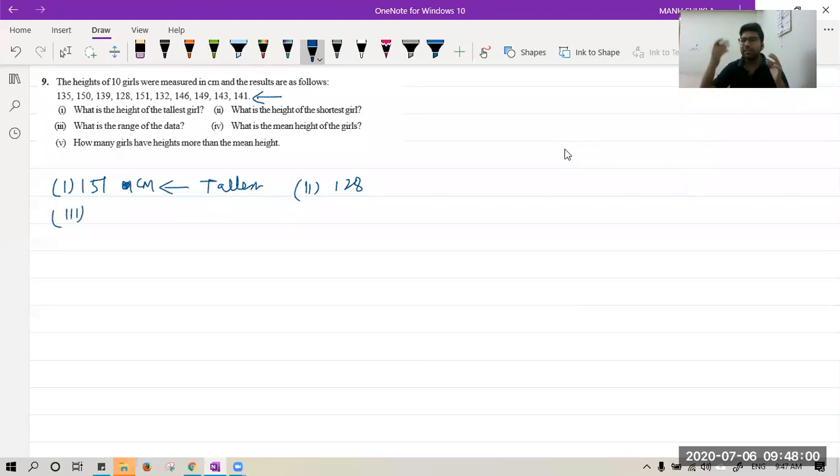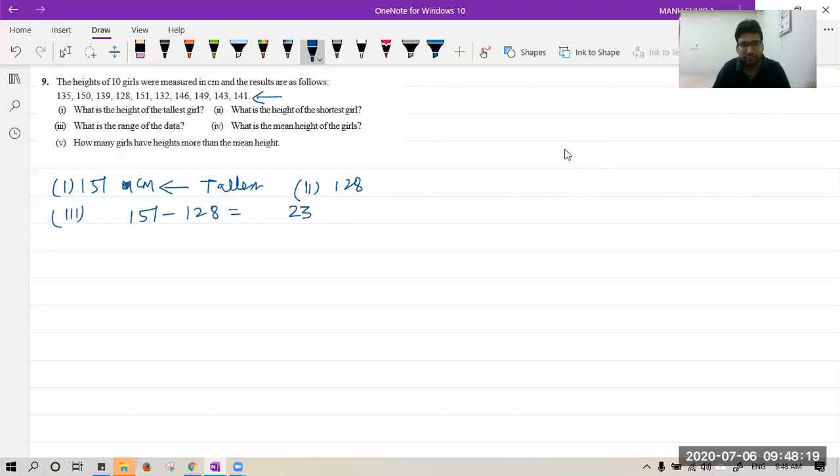Very easy. The range can be found by highest minus lowest. So highest is 151. Lowest is 128. Let's subtract it. 11 minus 8 is 3. 4 minus 2 is 2, so 23. So the range is 23. Correct, Diti? Now the fourth part is, what is the mean height?